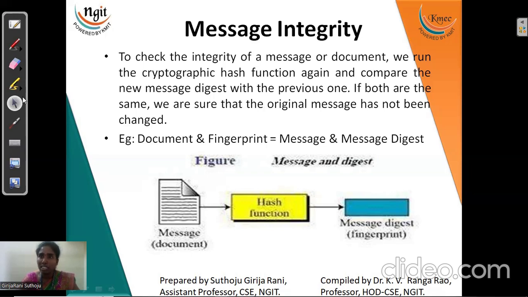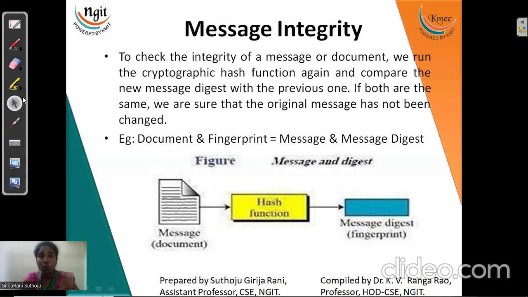Checking message integrity is like this: when we are sending data to another person, like a "hi" message, that "hi" message should be delivered as it is to the receiver. When the receiver takes the data, he must have the "hi" message in his hand, the original message only, without a single bit changed. Right? This is about message integrity.